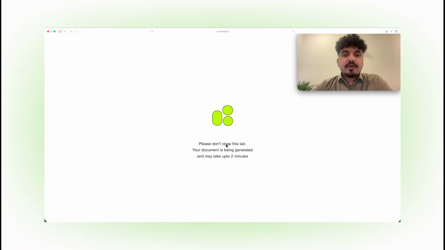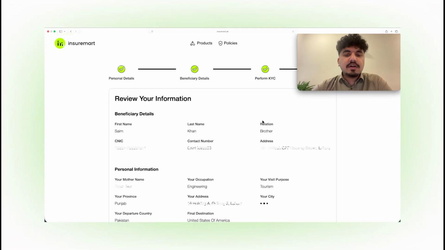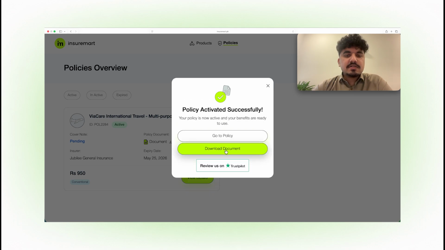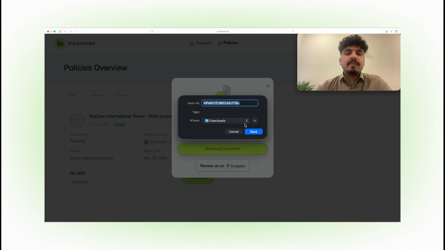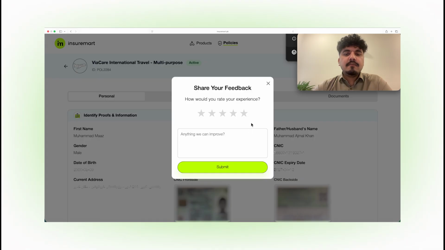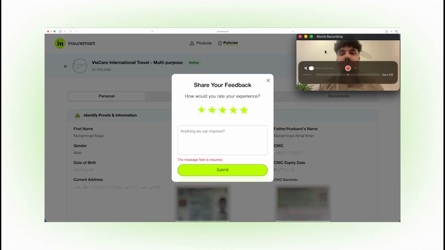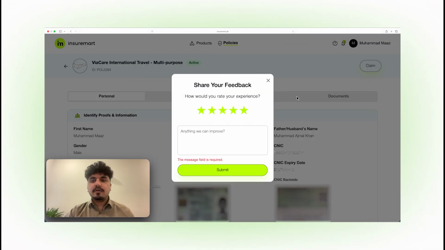So now my document is being generated in the background, और ये इस आइकन का मतलब है कि डॉक्यूमेंट अब जनरेट होके मुझे ईमेल पर भी आ जाएगा और मुझे यहाँ अपने अकाउंट में भी शो हो जाएगा. So here it is, all done. I can just click on download document and save. Let's give it a 5-star because it was very easy. Okay, so let me just show you how my document comes in.